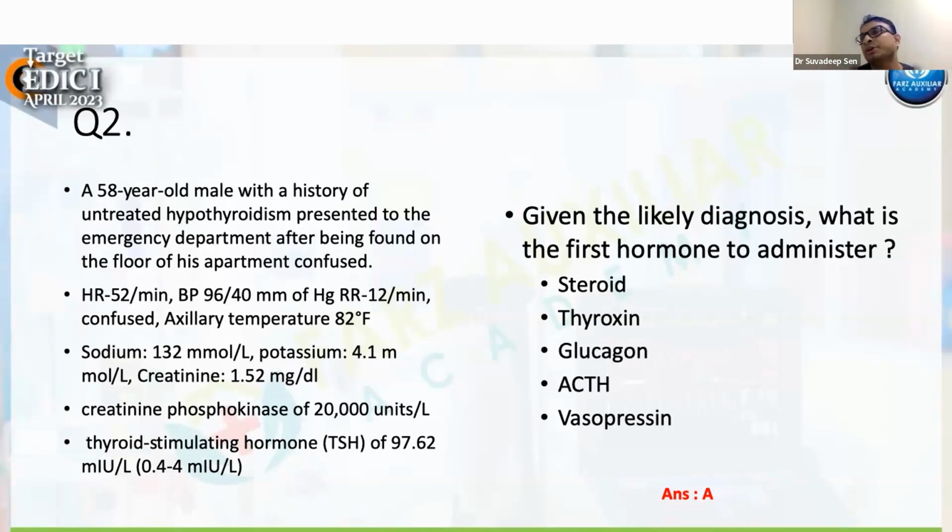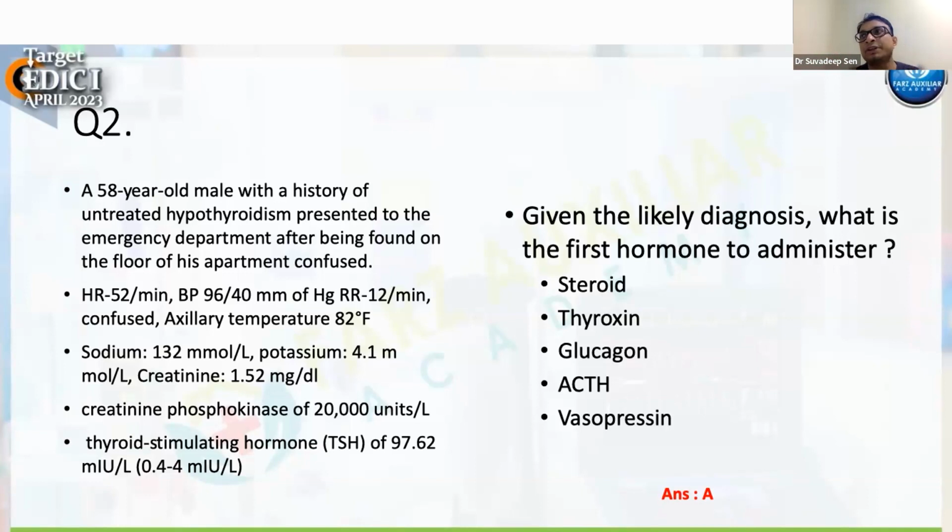Normally, in a patient with myxedema coma, we give oral thyroxine, because IV T3 is not very commonly available so far. So we give oral thyroxine, oral T4, and at the same point of time we give hydrocortisone as well. Oral thyroxine takes some time to get absorbed inside the body, get converted into T3 and then act. So before that, if we administer hydrocortisone, then it makes a perfect balance.